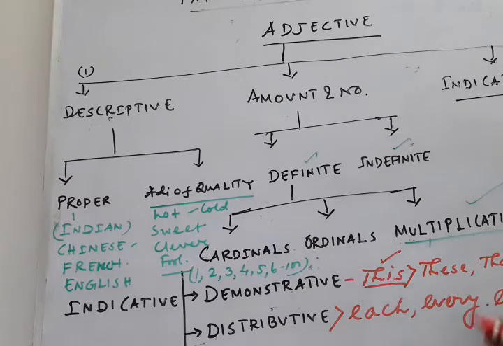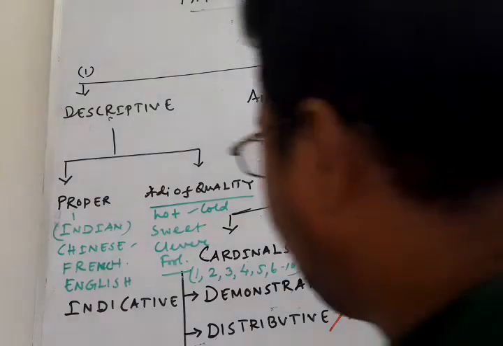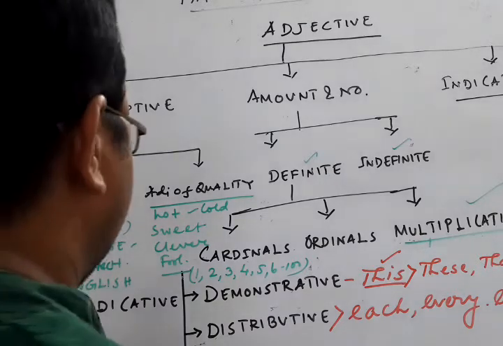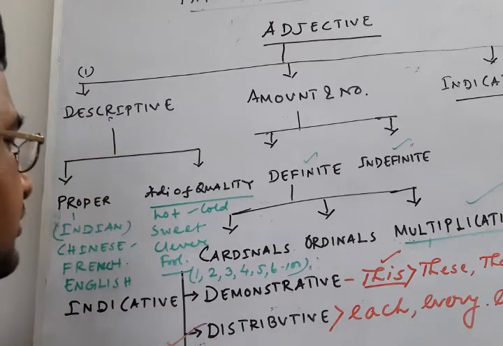Such words are called distributive adjectives. Each and every student should be present in the school during the ceremony. Either you or I will be present on the occasion. Neither you nor I will be present on the occasion. Such words are called distributive adjectives.